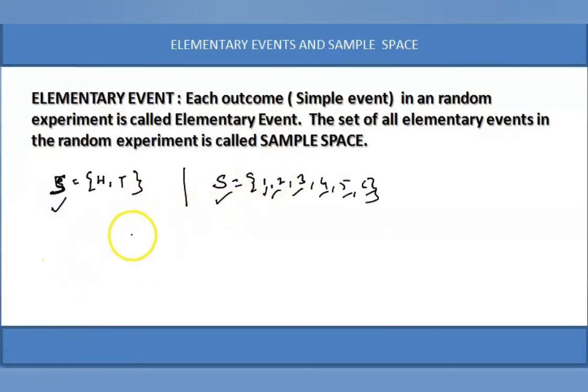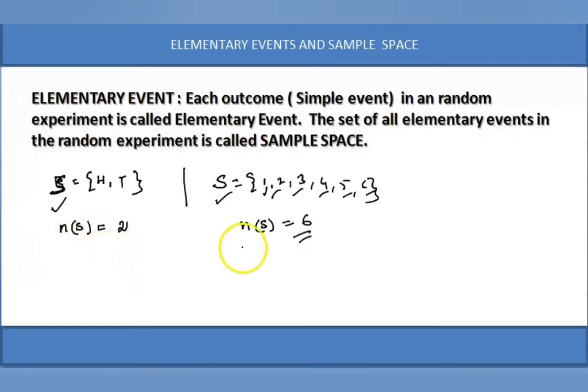Is it clear? Right? What is the number of elements in the sample space? According to set theory, n(S) is equal to the order of the set, which is 2 when a coin is tossed. Here the order of the set S is 6, n(S) is equal to 6. Right? That is the sample space or simple event.